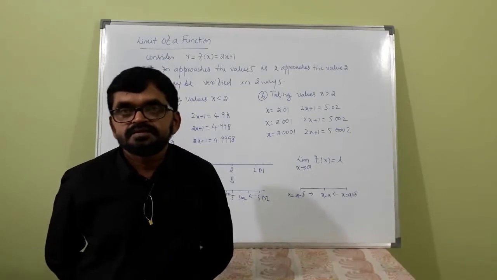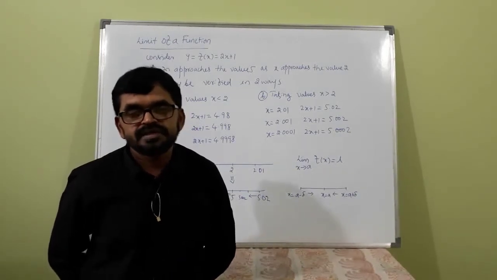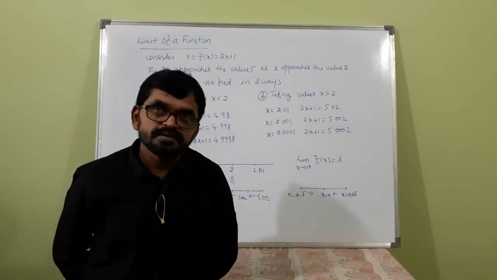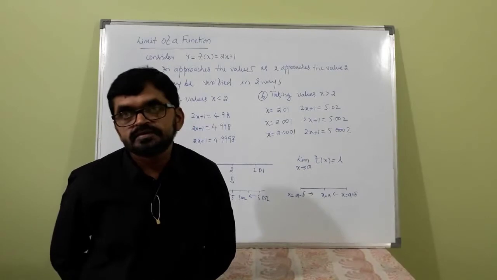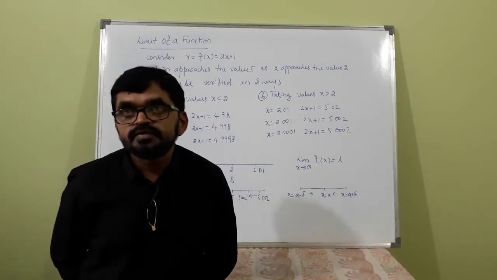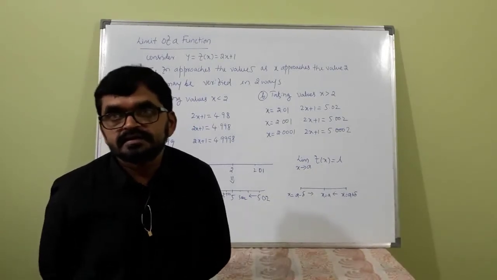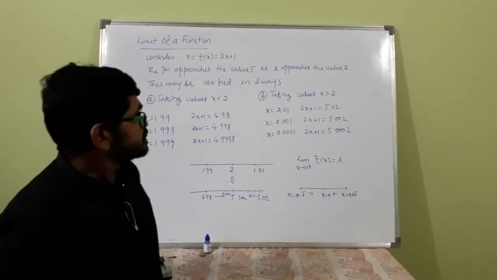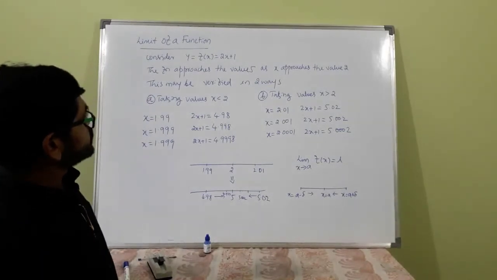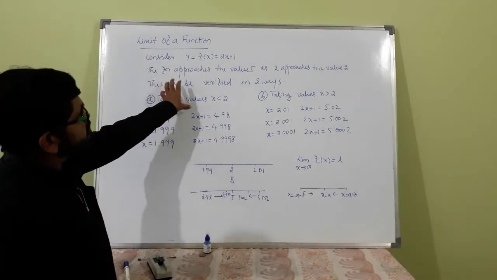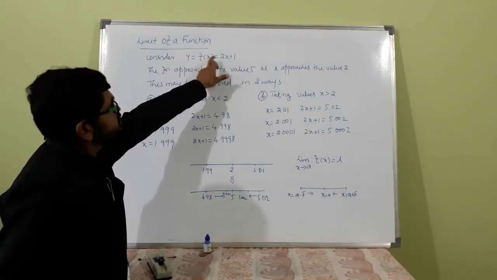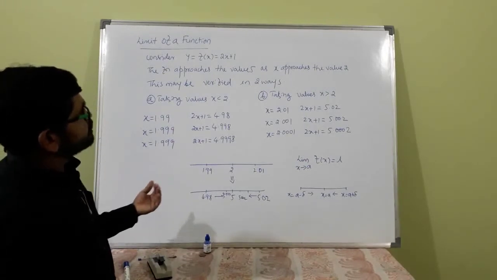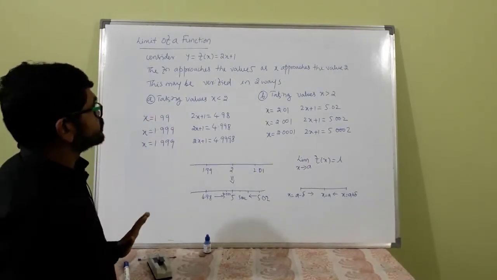The variable is said to approach very close, or tend to some particular value, but not exactly equal to that value. Then the corresponding value of the function f(x), the dependent variable, is the limiting value. When f(x) is equal to 2x plus 1, the function approaches the value 5 as x approaches 2.